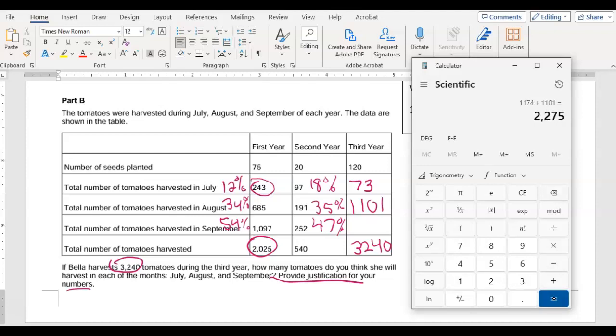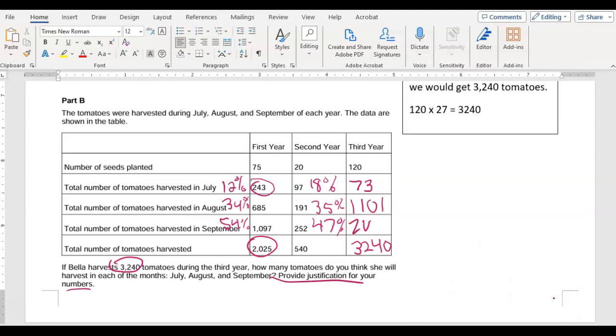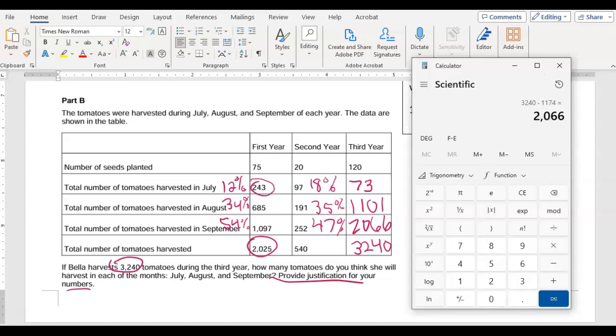Oh yeah, 1174. So 3240 minus 1174 is 2066. Let's see. Well, I'm going to write it down so I don't forget. But 2066 divided by 3240 is about 64%. So it's a little bit high, maybe. But the key is that it needs to add up to equal 3240, right? So we need to have all of our amounts equaling that amount.